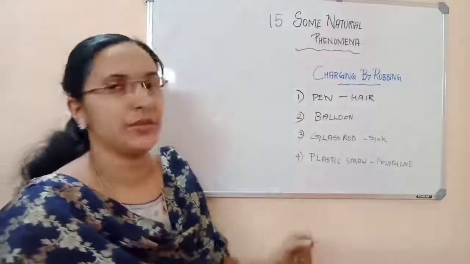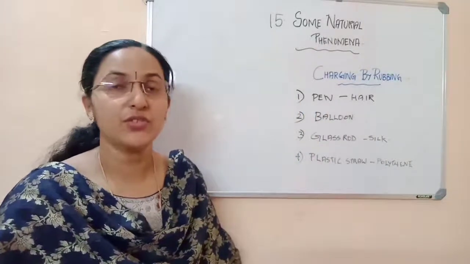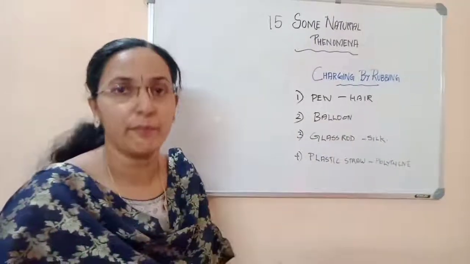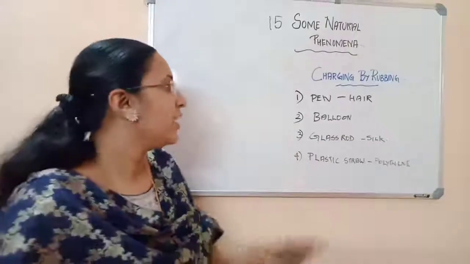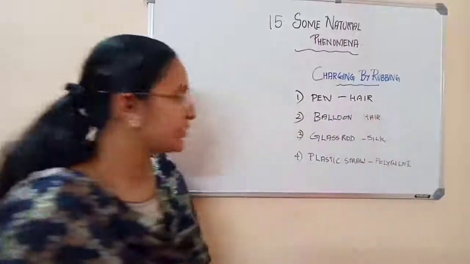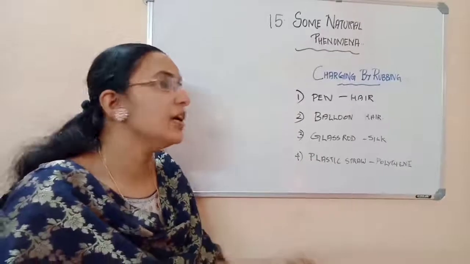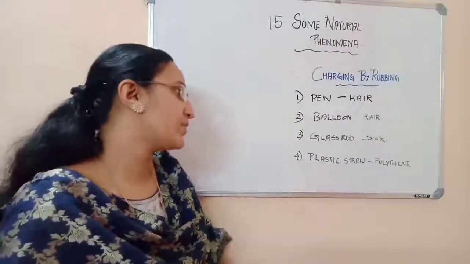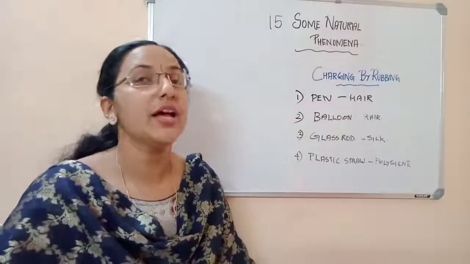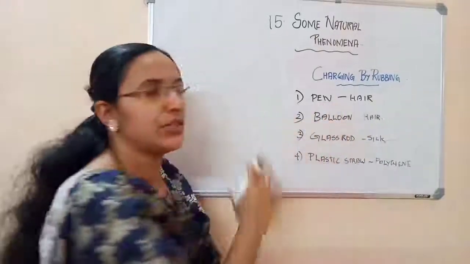It becomes charged. When a pen is rubbed on the hair, the pen becomes negatively charged and the hair becomes positively charged. The balloon rubbed on the hair, the same thing happens. The balloon becomes charged. A glass rod rubbed on silk, the same thing happens. The glass rod becomes positively charged and the silk becomes negatively charged. Polythene becomes positively charged and the plastic straw becomes negatively charged. These are some examples of charging by rubbing.